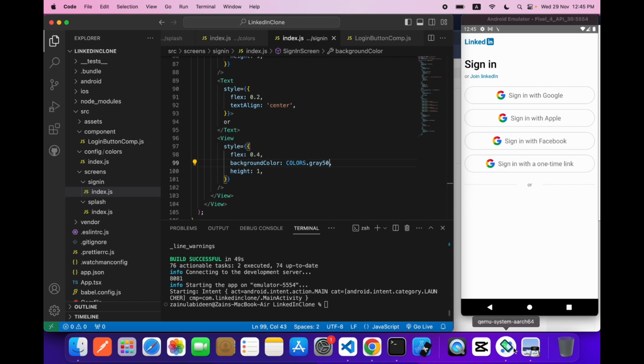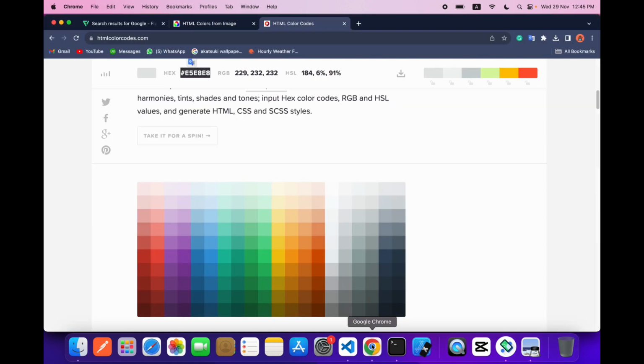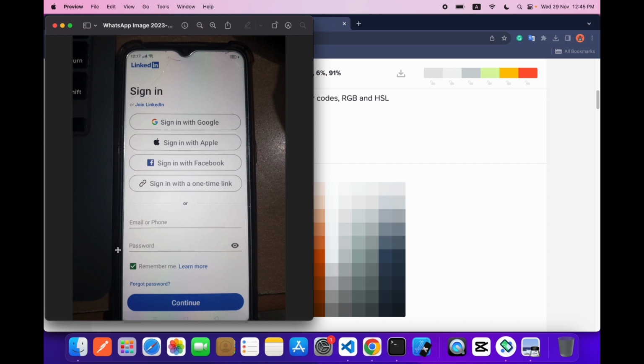Okay, now what we need to do is come inside our design, and this is an email or phone and password. So we need these two inputs. Okay, so these are the same thing, so we will make this a component.